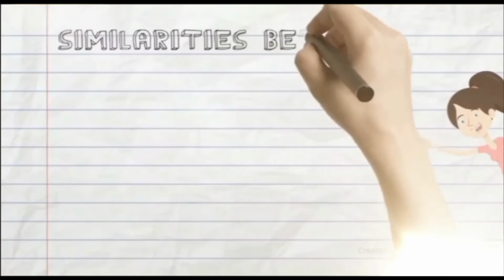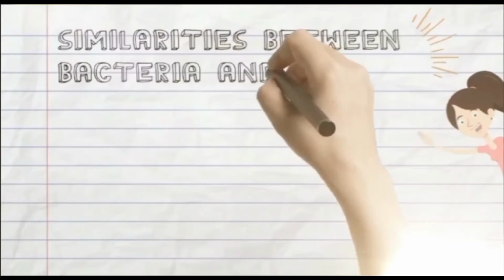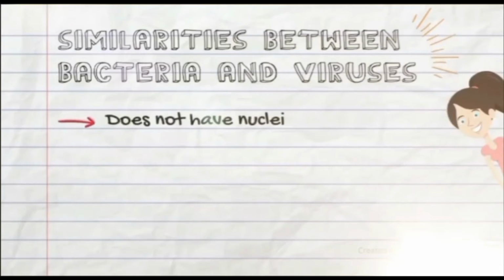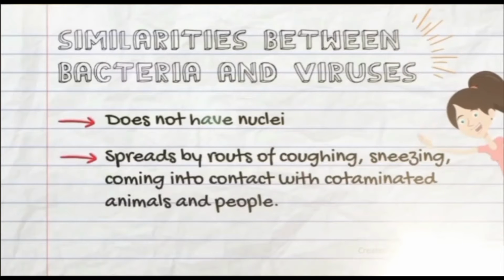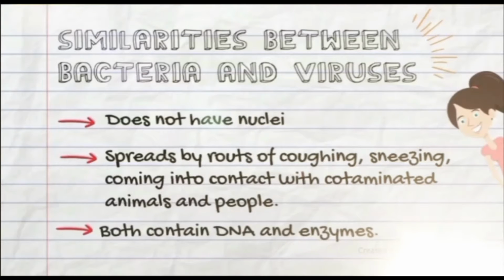These are the similarities between bacteria and viruses. First, both are too small to be seen by the naked eye. Second, both are spread by routes of coughing, sneezing, and coming into contact with contaminated animals and people. And the last one is both contain DNA and enzymes.